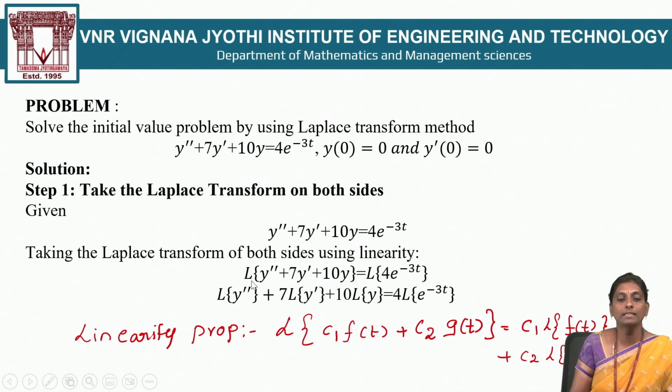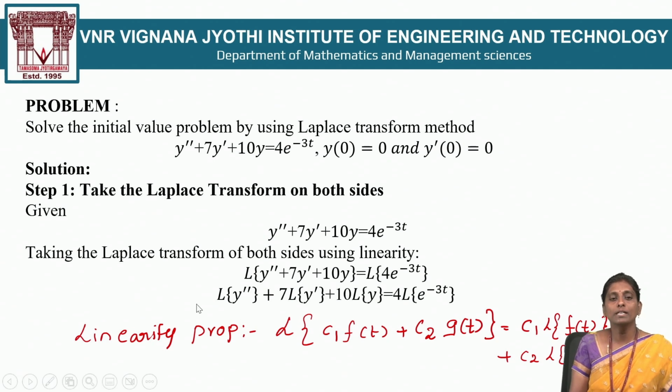So you observe that in this step, L of y double dash plus 7y dash plus 10y: 7 is a constant, 10 is a constant, 4 is a constant. So L of y double dash, here 1 is the constant, plus 7 times L of y dash plus 10 L of y, separating the constants from the functions, is equal to 4 times L of e power minus 3t.